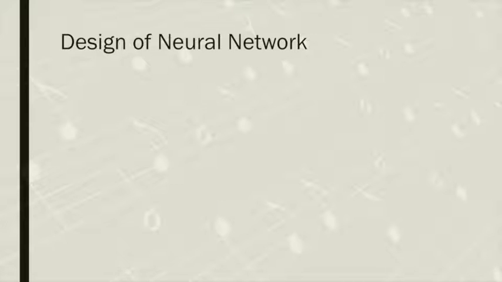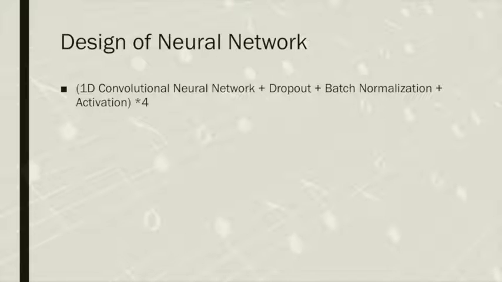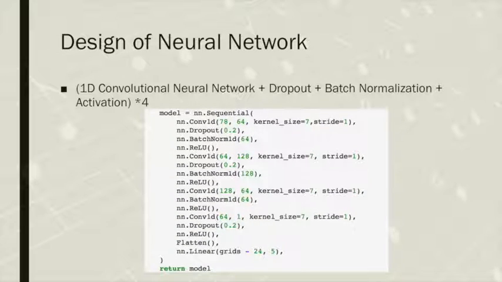Now that the input is ready, we constructed a 4-layer neural network. In each layer, there are one conv1d, one batch normalization, one dropout (not in every layer), and one activation. And here is the structure.